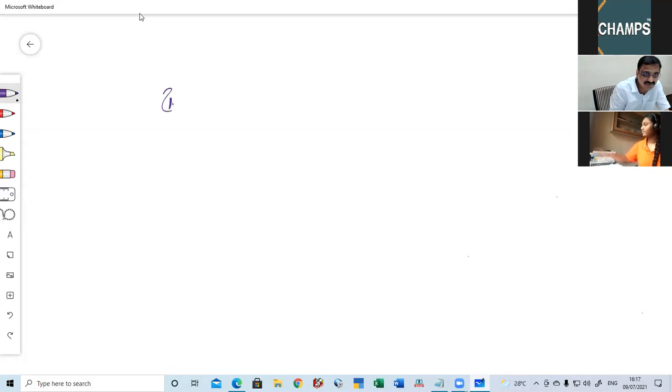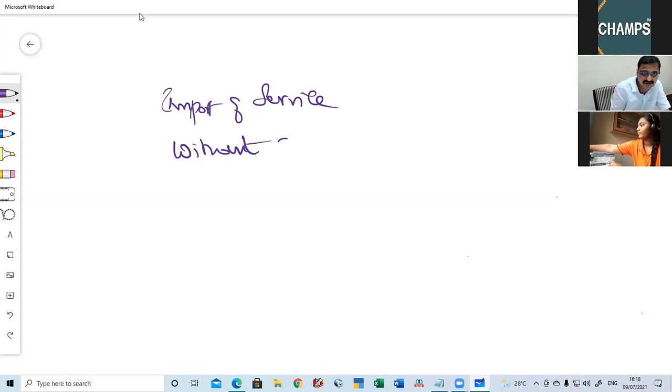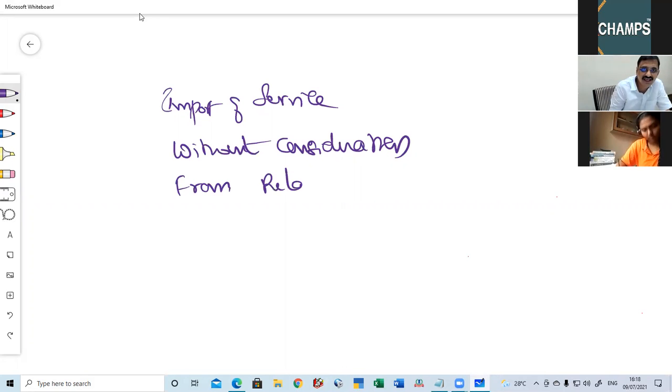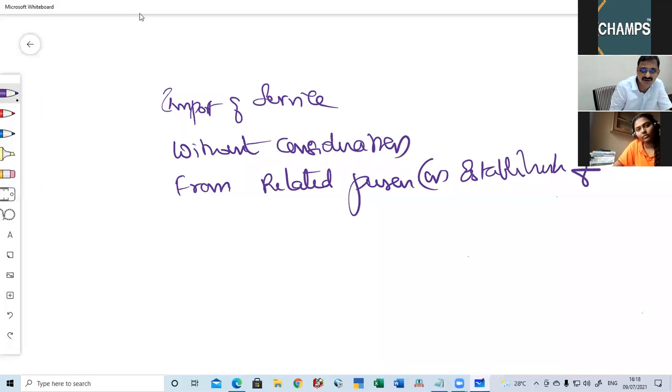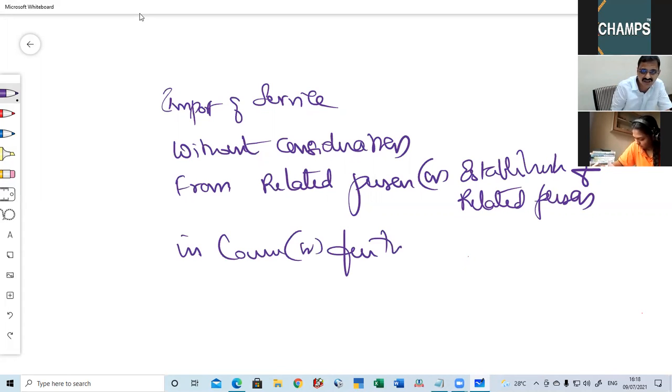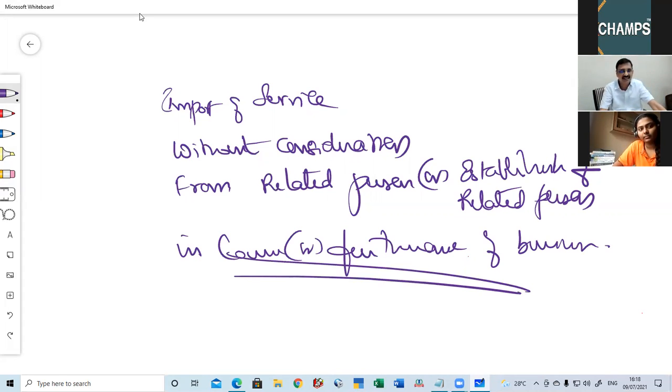A situation of import of service without consideration from related person or establishment of related person in course or furtherance of business. Now this you should understand.